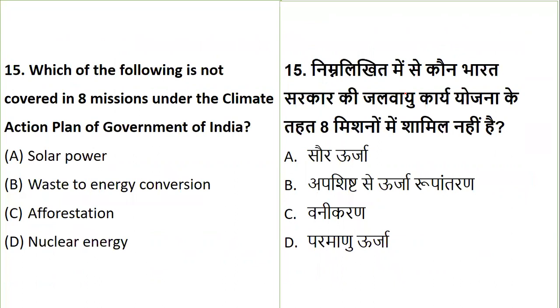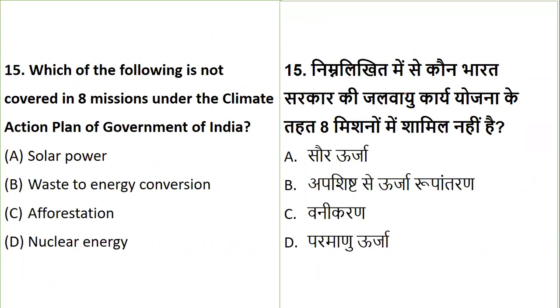Coming to the next question: which of the following is not covered under the eight missions as per the climate action plan of the Government of India? Is it solar power, waste to energy resources, afforestation, or nuclear energy?